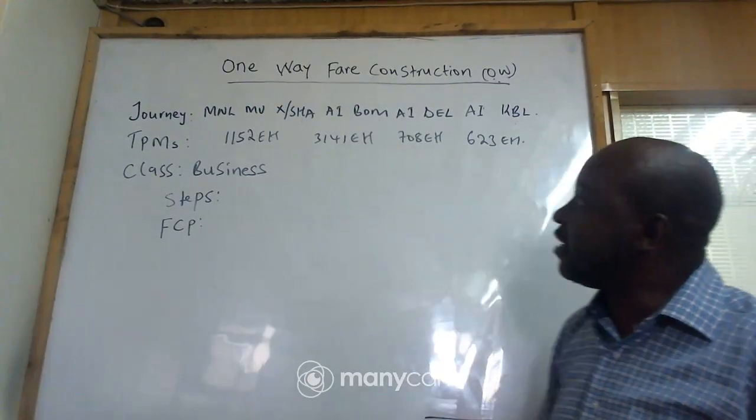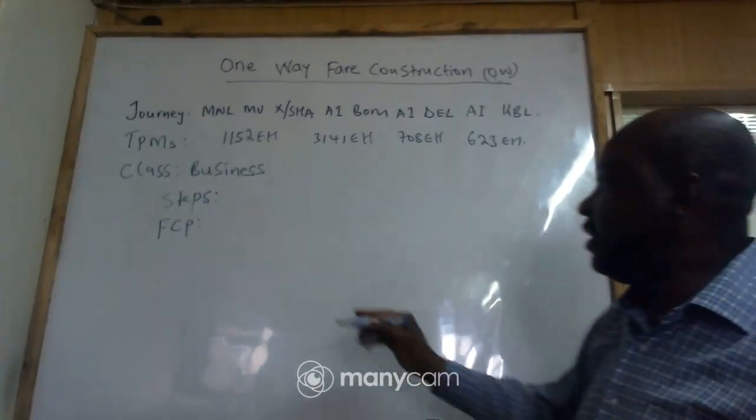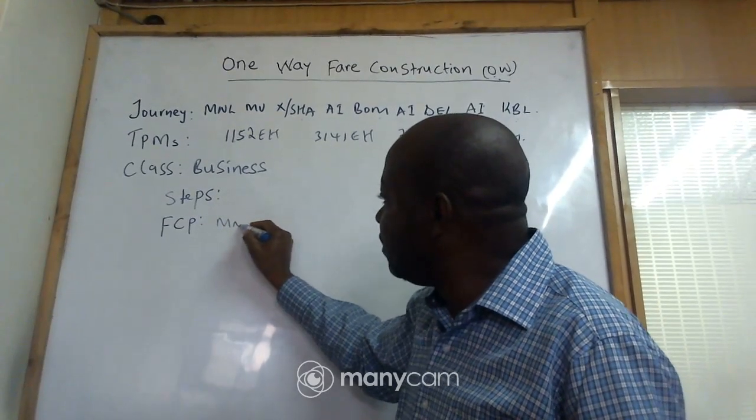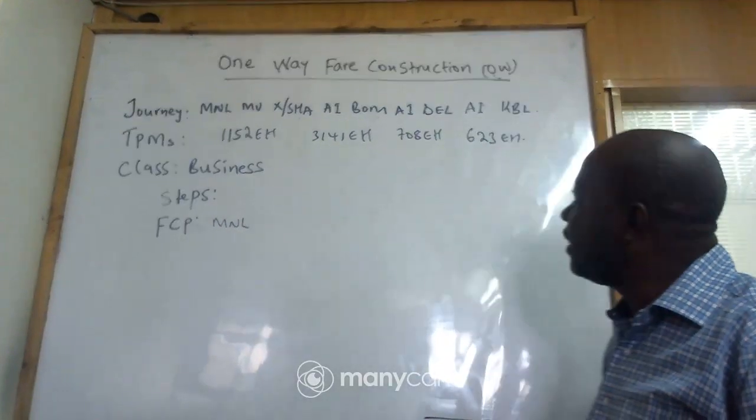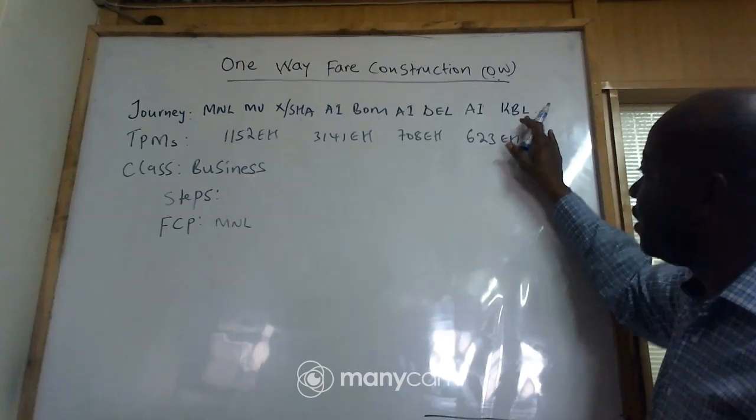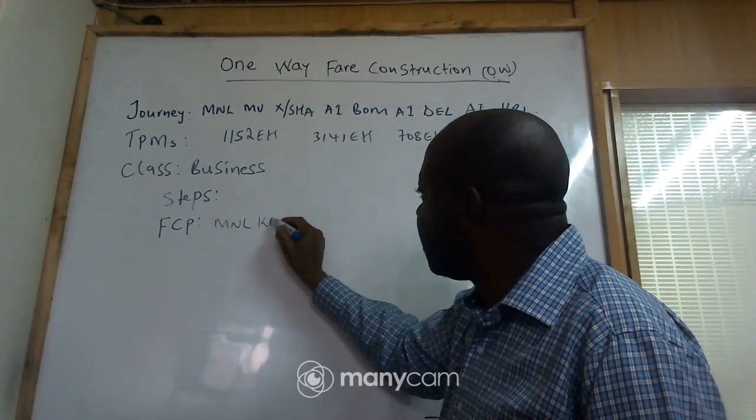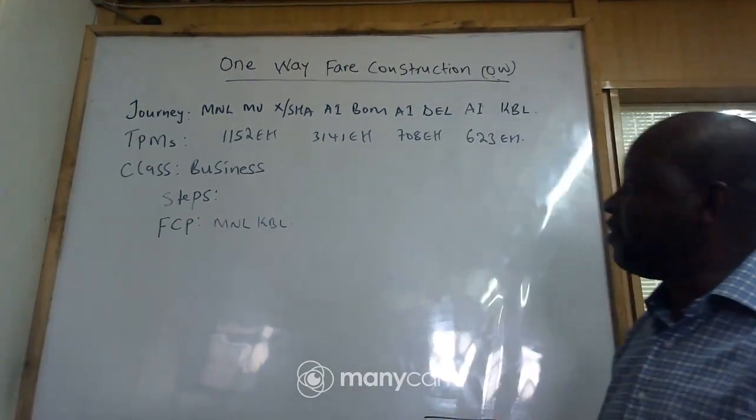Yeah. So if you look at this journey, we have Manila. Manila is our origin. So we write Manila, and then we shall pick the destination, which is Kabul. So we shall write Kabul there. So that's our fare construction point.